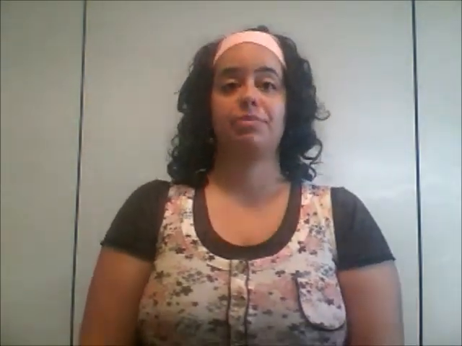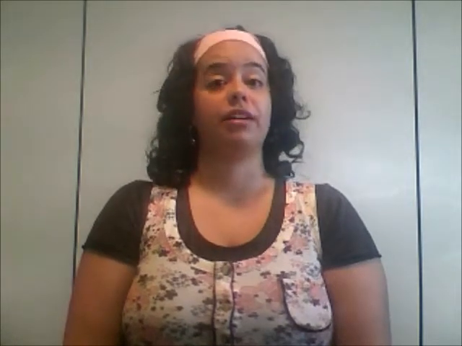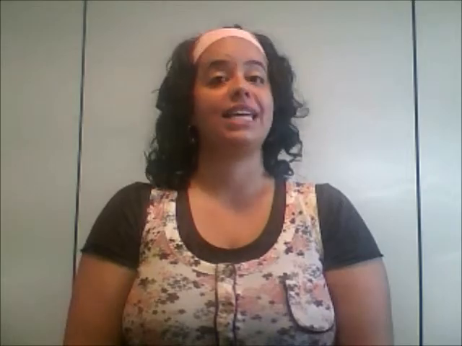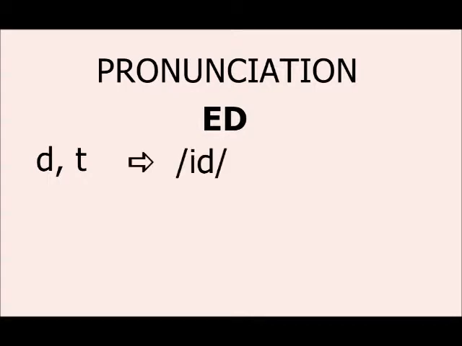When you use the past perfect with a regular verb, you have to be careful because of the pronunciation of the final ed, which can vary. Pronunciation of ed: if the final ed follows a d or t, the pronunciation will be id, as for example, wanted.